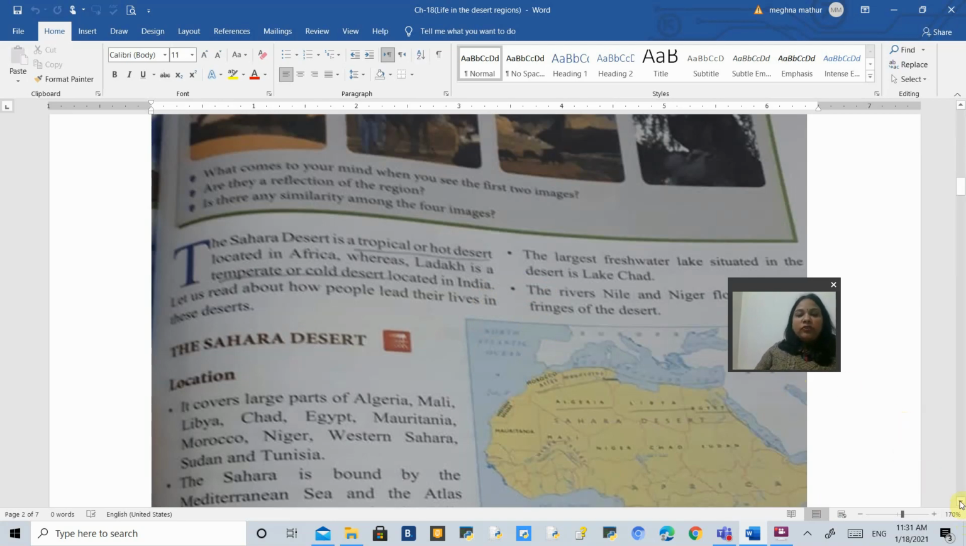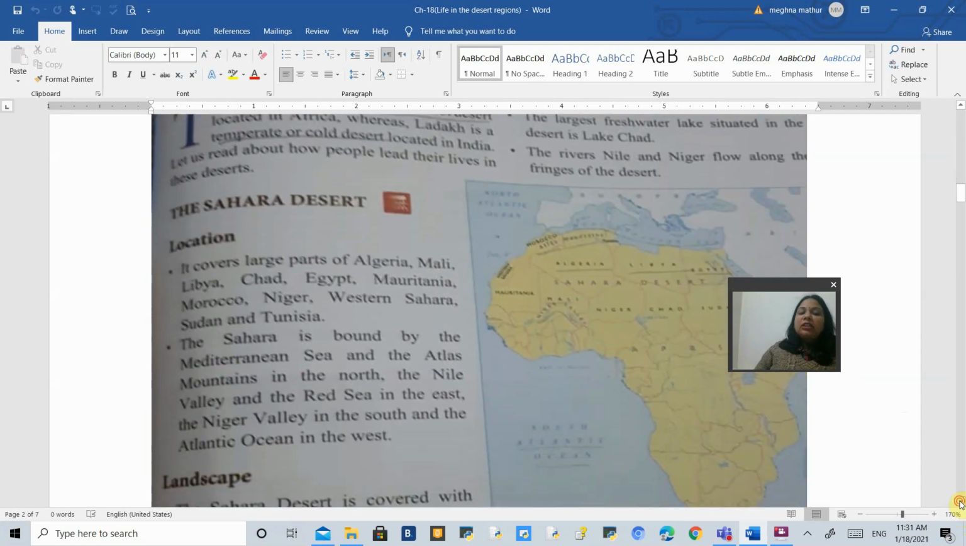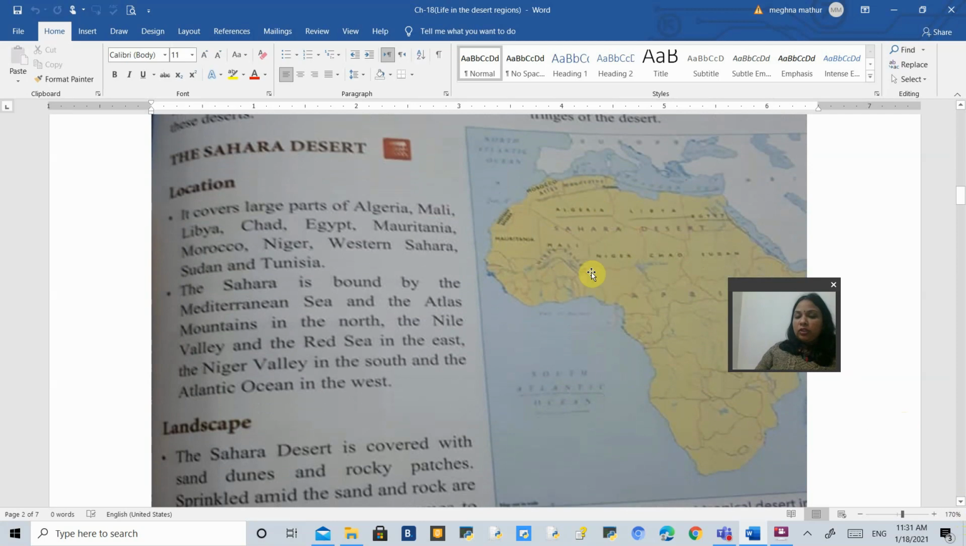Now, what is the location of the Sahara Desert? The Sahara Desert covers a lot of area. In this map, you can see Algeria, Mali, Libya, Chad, Egypt, Mauritania, Morocco, Niger, Western Sahara, Sudan, and Tunisia. These are the areas which are covered by the Sahara Desert. In the east, you can see the Red Sea. In the north, you can see the Atlas Mountains and the Mediterranean Sea. In the west, you can see the Atlantic Ocean, the North Atlantic Ocean, South Atlantic Ocean. And in the south, you can see the Niger and the Nile Valley. So, this is the location of the Sahara Desert.